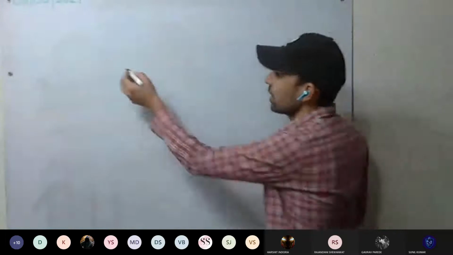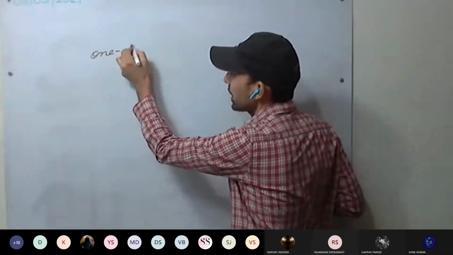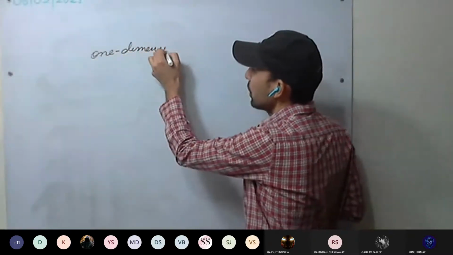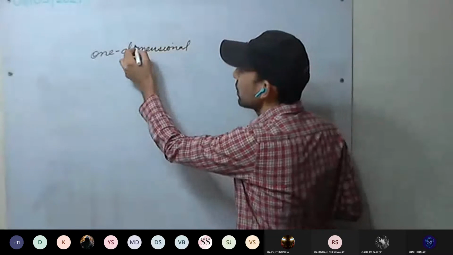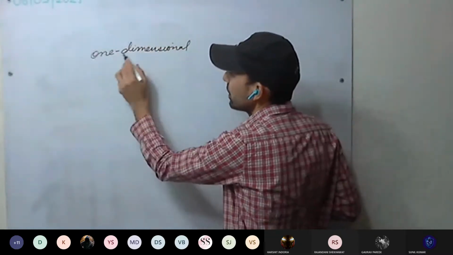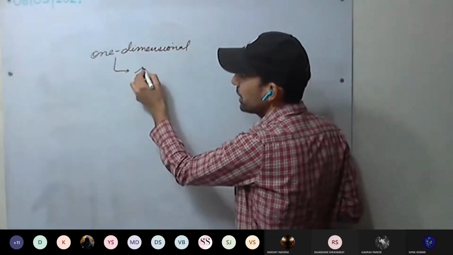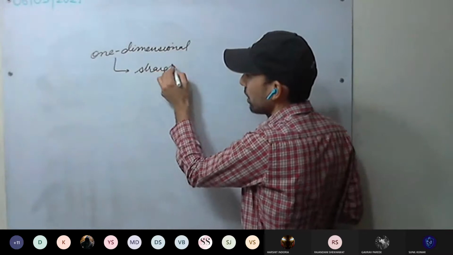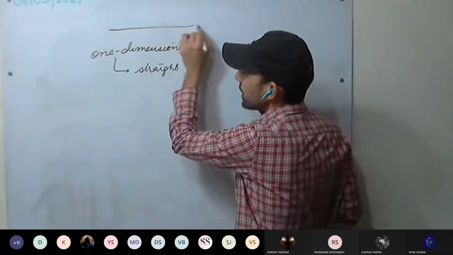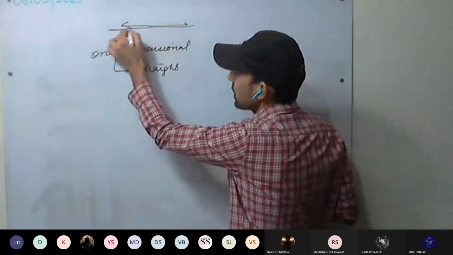Now, the whole chapter is related to one dimensional motion. Only one dimensional motion we will be discussing. Motion in one dimension means straight line motion, either in this direction or this direction.